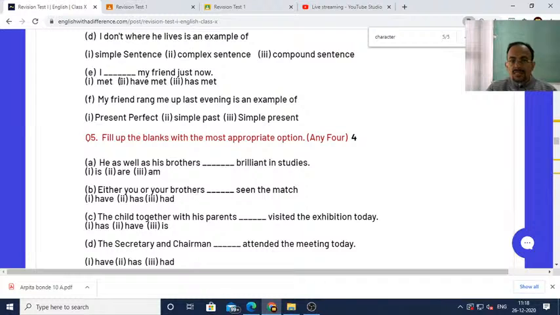So what is the simple past tense here? It is number one, met. So how will you answer? E1 and amity met, you have to write.